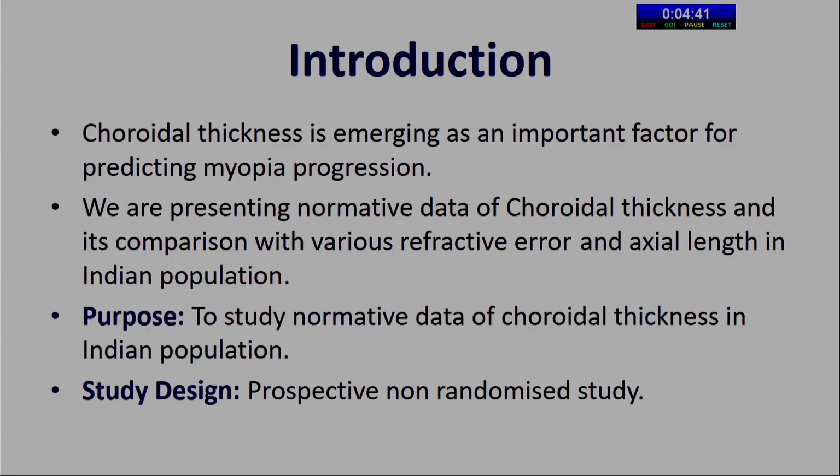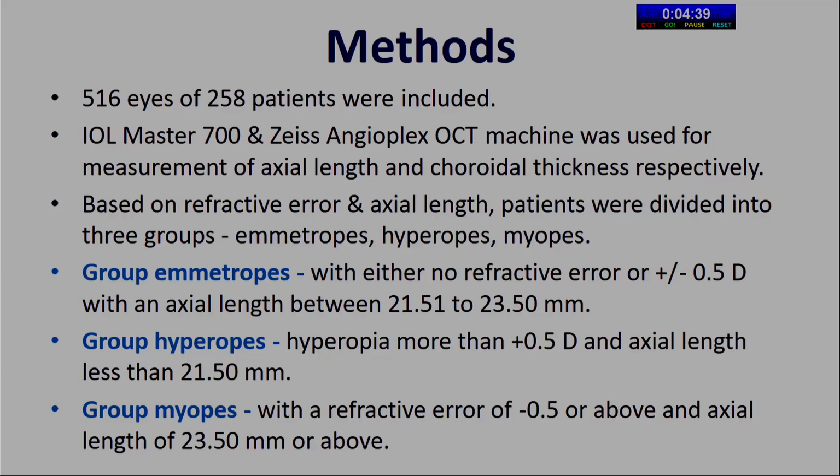It was a prospective non-randomized study in which 516 eyes of 258 patients were included. AIOLMaster 700 and Zeiss Angioplex OCT machine were used for measurement of axial length and choroidal thickness respectively. Based on the refractive error and axial length, patients were divided into three groups, that is emmetropes, hypermetropes and myopes. Group emmetrope had either no refractive error or plus or minus 0.5 diopter with an axial length between 21.5 to 23.5 millimeters. Hyperope was more than plus 0.5 diopter and axial length less than 21.5 millimeters. And group myope was with a refractive error of more than minus 0.5 and axial length of 23.5 and above.